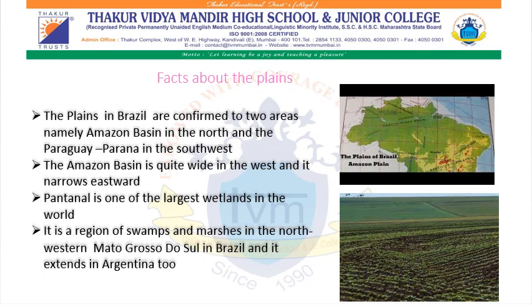Pantanal is one of the largest wetlands in the world and it lies towards the southwestern part of the highland area. It is a region of swamps and marshes in northwestern Mato Grosso do Sul in Brazil and it extends into Argentina too.